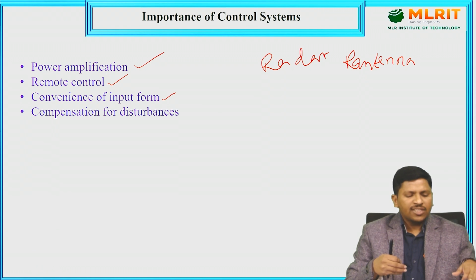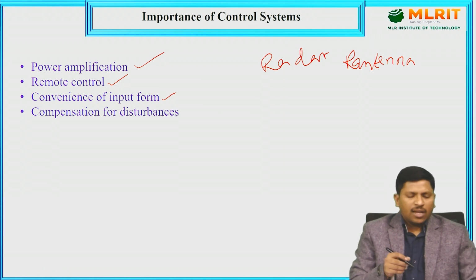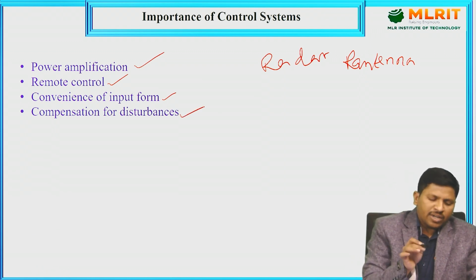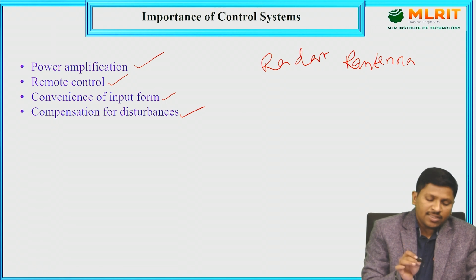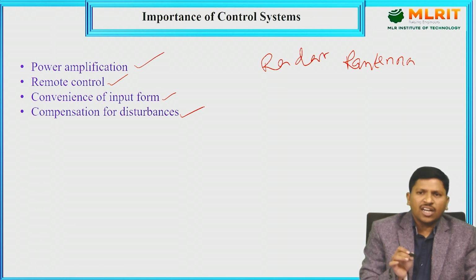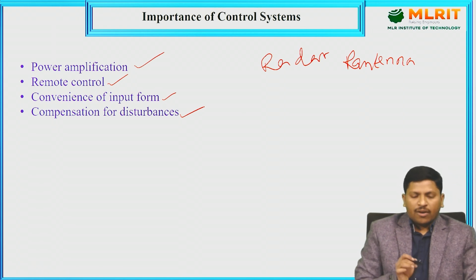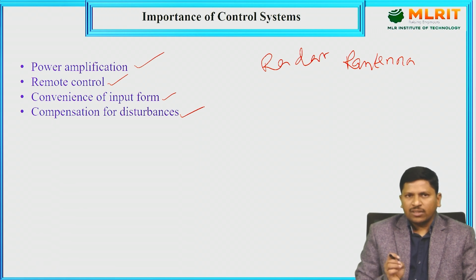And compensation for disturbances. This is very important for any control system. For example, I require some amount of output, but the control system is getting an output that has some errors.